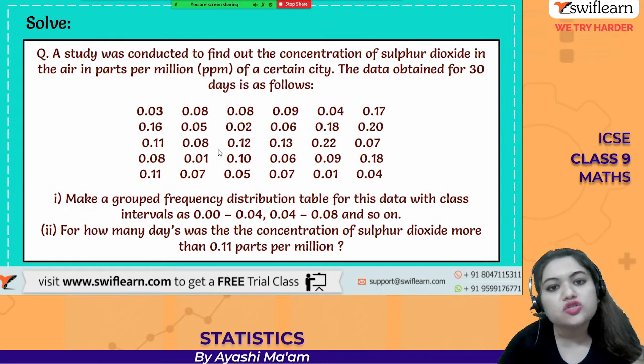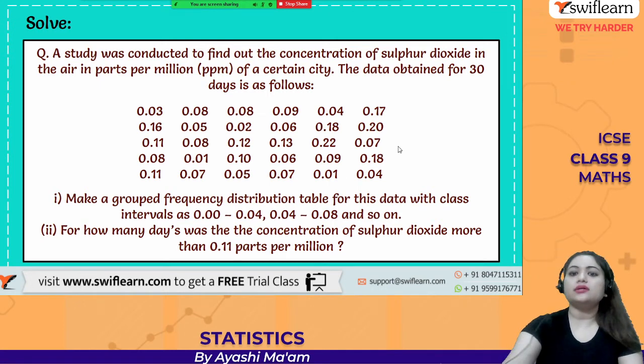Then you can also take 0.07 also, so 3. Then you can also take 0.06, so we will get 4. Then you can also take 0.07, 0.05, 0.07 and 0.04. So like that we are getting it.